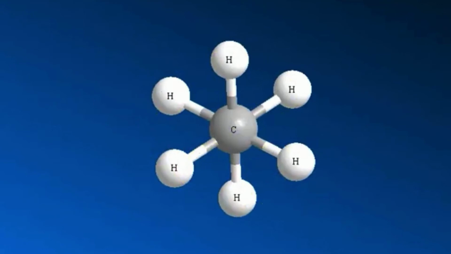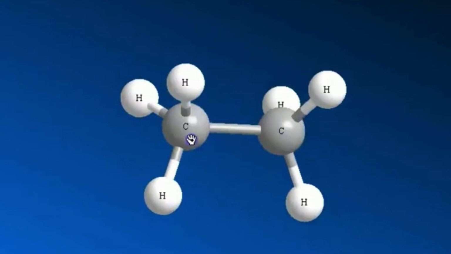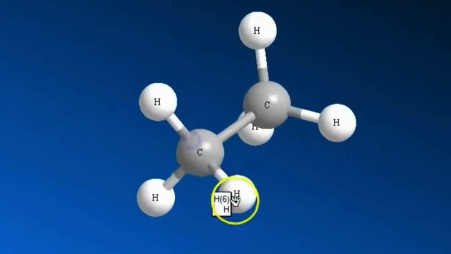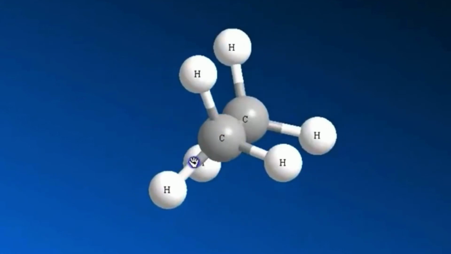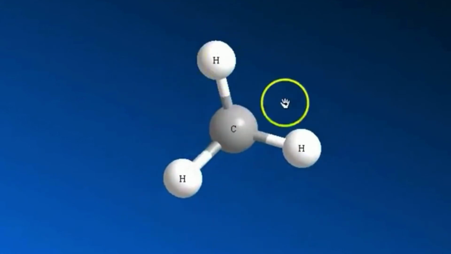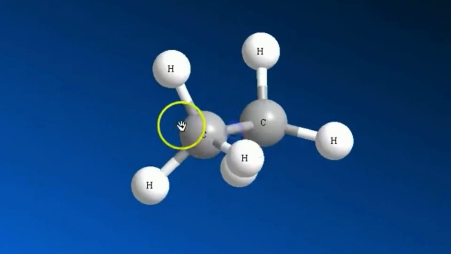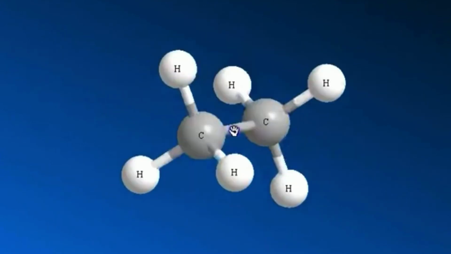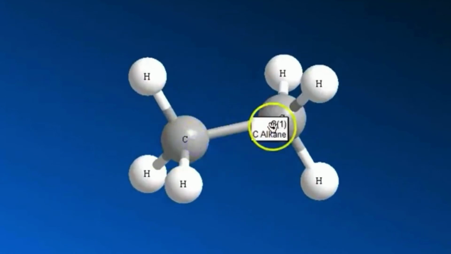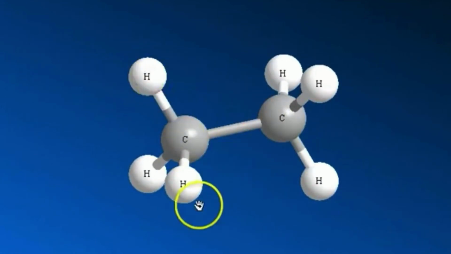Now let's look at an eclipsed conformation of ethane. This is the same molecule, and we just rotate it, and then you see that it's an eclipsed conformation. This is a staggered conformation, and all we did is take this carbon-carbon single bond and rotate it by 180 degrees.